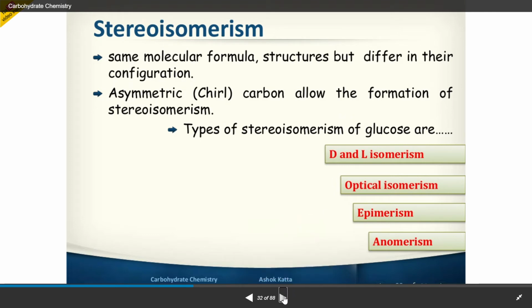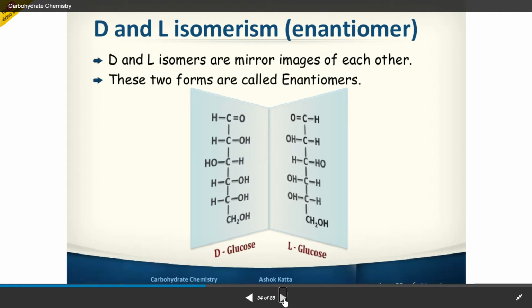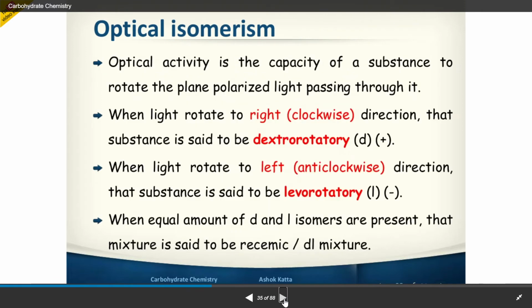D and L isomerism: D-glyceraldehyde, L-glyceraldehyde, D-glucose, L-glucose, the enantiomers. They are mirror images of each other. Optical isomerism: dextrorotatory and levorotatory. Optical activity is the capacity of a substance to rotate the plane of polarized light passing through it.